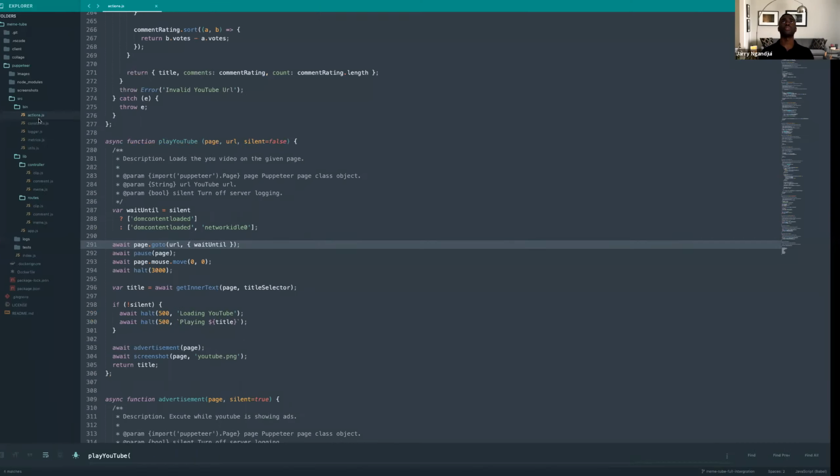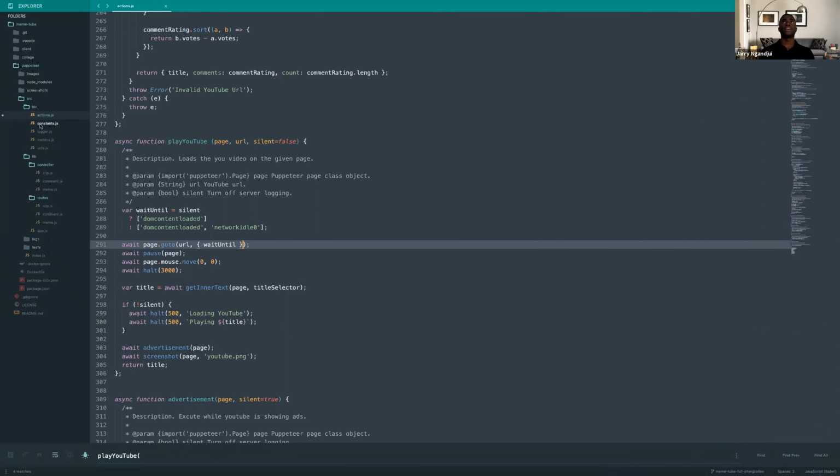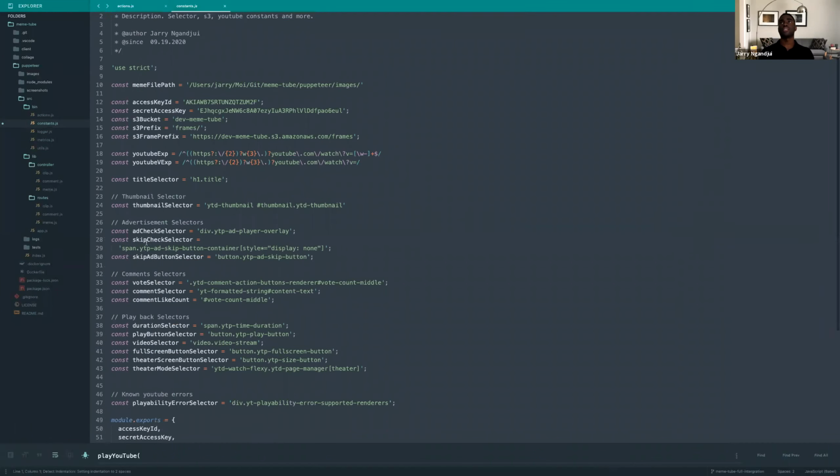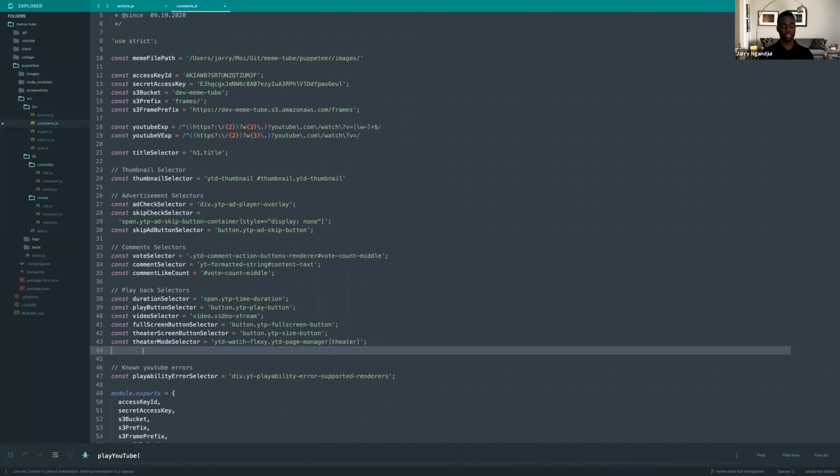Let's go over to our code base. And in our constants, let's add in a new selector for content creator. This is what we want to use for content creator.